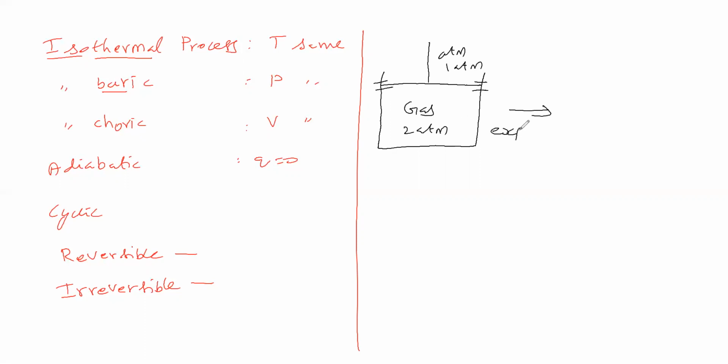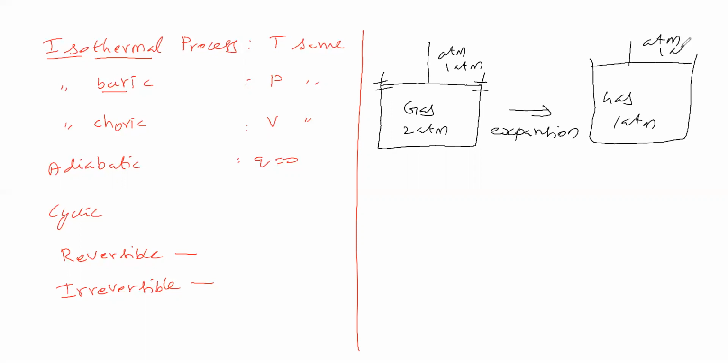Immediately the gas will undergo expansion, isn't it? The piston will be forced to move up, till the gas exerts 1 atmosphere, equal to atmospheric pressure.